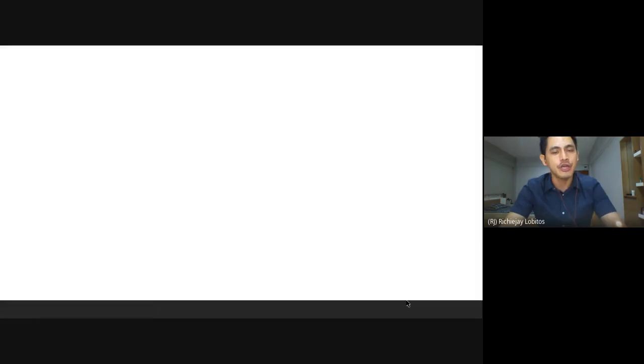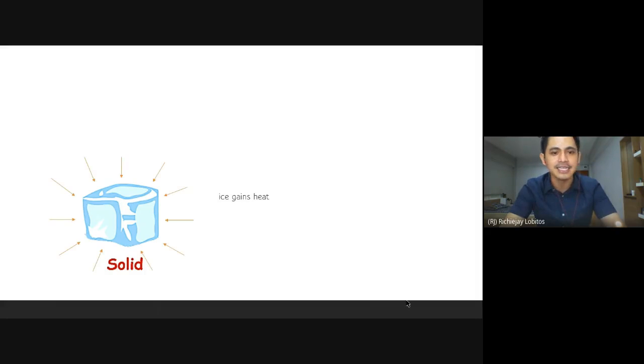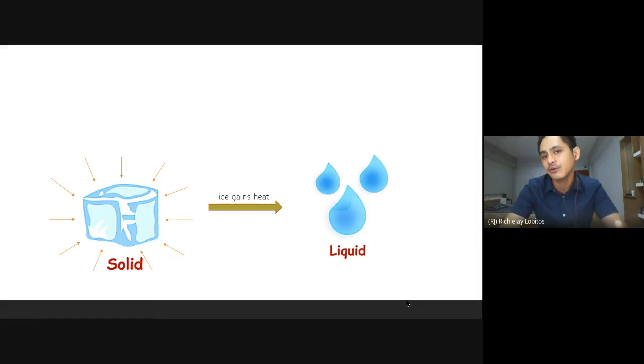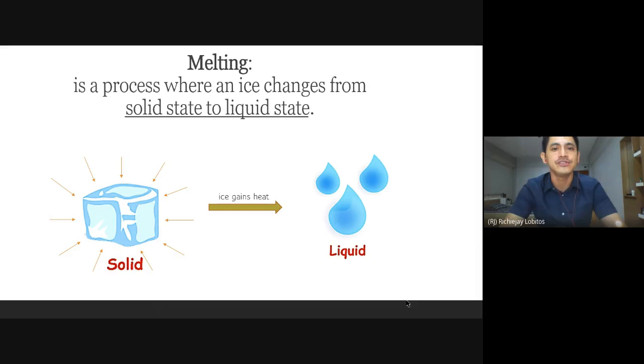Before we go through that, let's remember what we learned in the last meeting. We learned that when a solid gains heat from its surroundings, it will change state into liquid. That process is called melting.